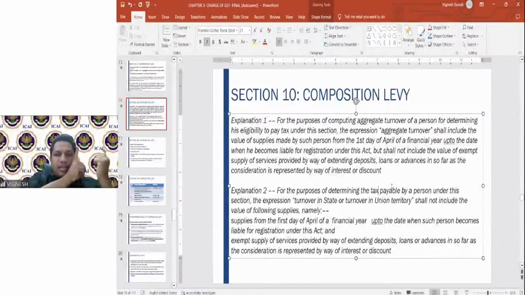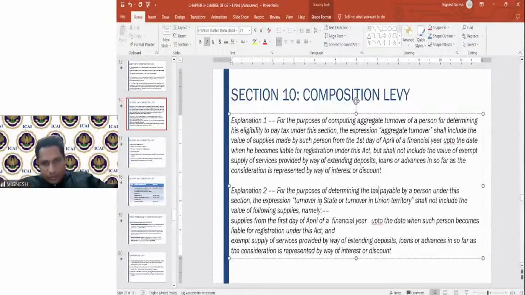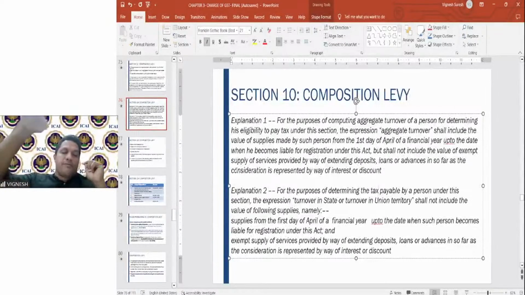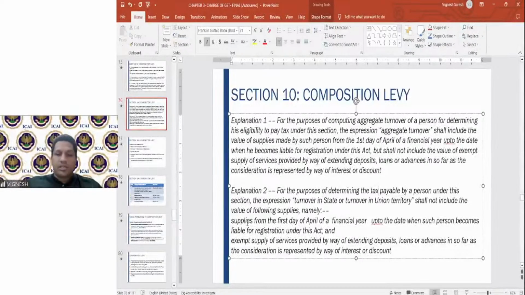For the first one, for determining the aggregate turnover, you shall not include the exempt supplies and you shall include the value from 1st April till he becomes liable for registration. That for turnover you should include. But for the purpose of tax, you will not include the value of the supplies from 1st April of the financial year. We saw that in the example also. Explanation 2 talks about calculating the tax, you will not take into account the turnover from April 1st till he becomes liable for registration. Explanation 1 says for the calculation of aggregate turnover from April 1st till he becomes liable for registration, you have to include it, right? I hope this is clear.